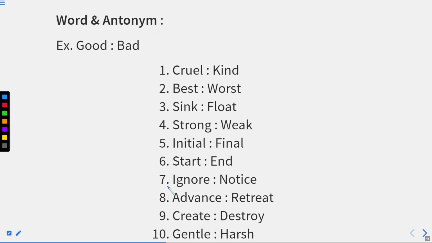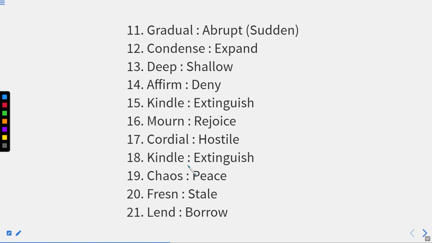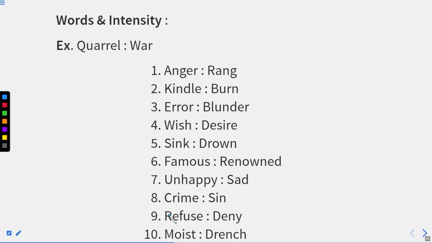You can see some examples like we discussed about synonyms, right? Now we have good examples of antonyms as well, right? So here you can see, opposite of strong is weak. Initial to final, right? So initial is changed into final and strong is changed into weak. Start is to end. Ignore is to notice. Advance is to retreat, right? Create is to destroy. Create means to develop something, and destroy means to destroy that thing, right? These are the relations that we have to discuss. A few more examples are given. A total of 21 examples are there, right? Now, words and their intensity.